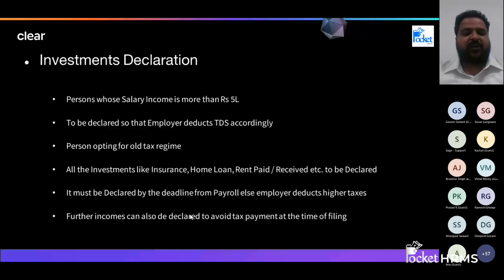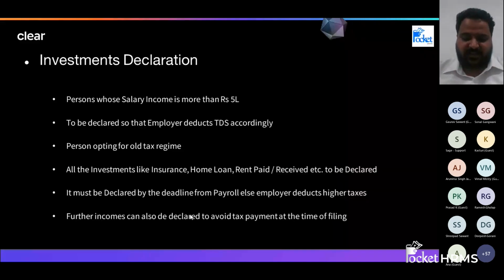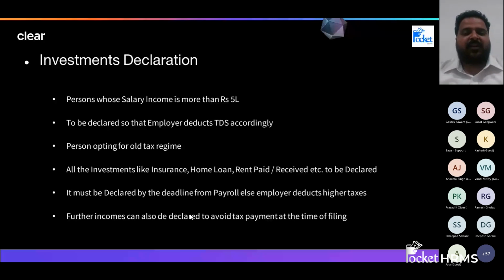So, who all is required to pay taxes? First, we have to understand this. I think we already have a basic idea about this. Mostly we have known that anyone who has income below 2.5 lakhs, 2,50,000 in a financial year, does not need to file their income tax returns. But there are certain exceptions to it.